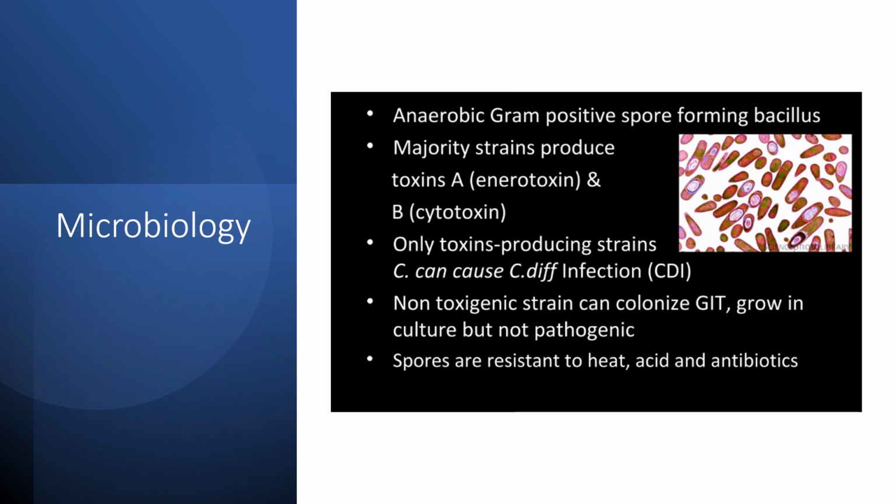The gram-positive bacilli produce toxin A and B. Toxin A is an enterotoxin, B is a cytotoxin. Toxin-producing strains of Clostridium can cause Clostridium difficile infection. Non-toxic strains can colonize in growing culture but they are not pathogenic. Spores are resistant to heat and acid.